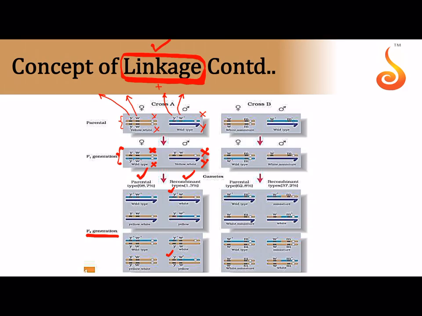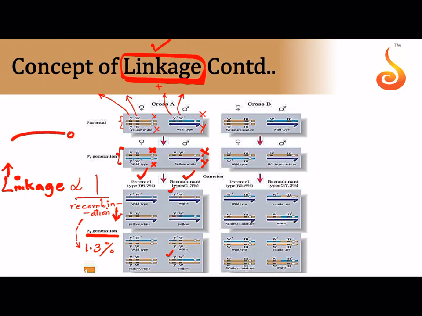And a linkage is basically determined by the distance between the two genes. The closer the genes, the lesser is the recombination frequency. So recombination frequency and the distance are basically inversely proportional. Okay, so recombination frequency will be lesser if linkage is very, very strong. So you can consider it like this: linkage is inversely proportional to recombination. That means if recombination frequency is less, the linkage is very, very strong. In the first example, you can see the recombination frequency is very less, that is 1.3% only. That means the linkage is very strong.